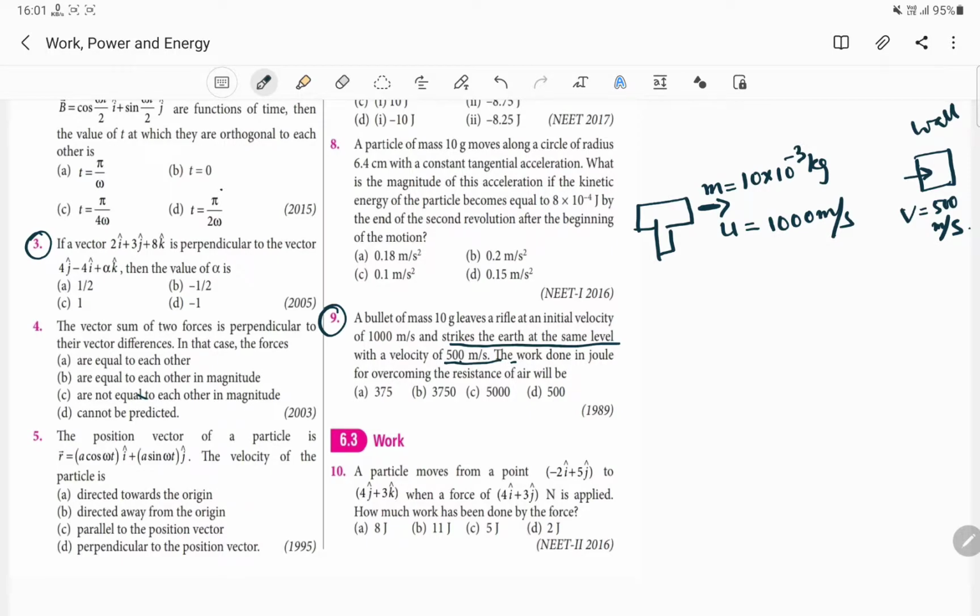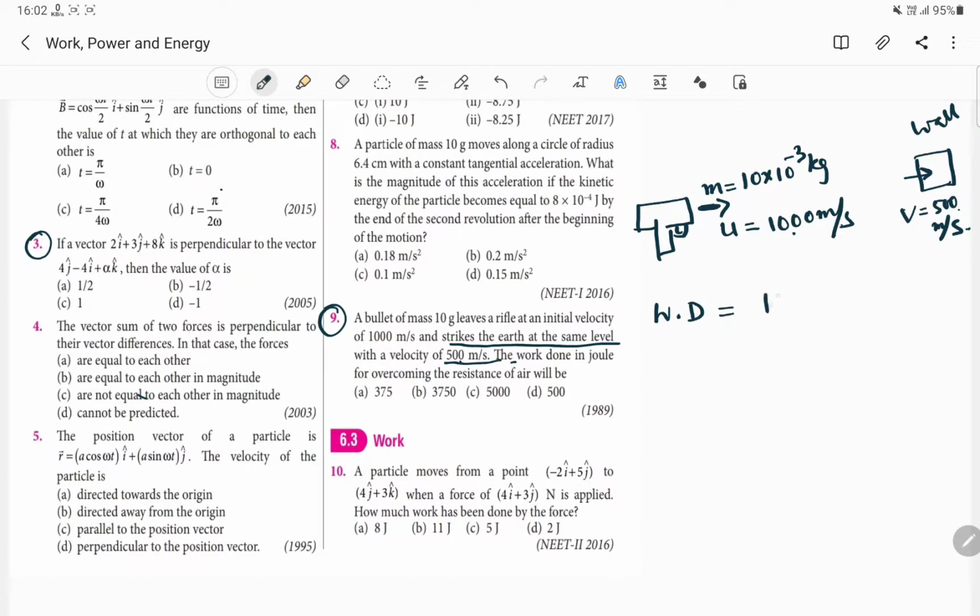This is also very easy. Here, what was the initial speed? The initial speed of the bullet is given as 1000 meter per second, but due to the presence of air resistance, the speed of the bullet will be reduced to half, means it will be 500. Out of this 1000, it is now reduced to 500 meter per second, and this reduction in the speed is caused due to air resistance. So we can easily apply our work energy theorem.